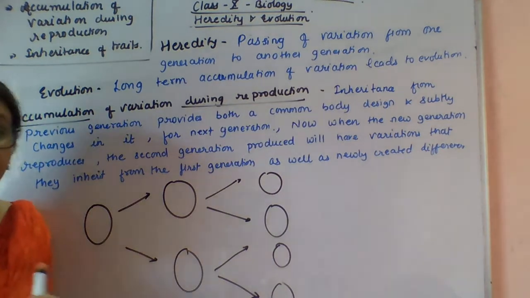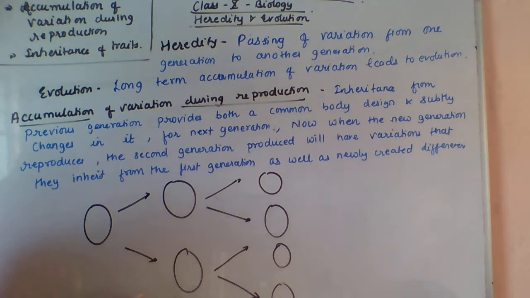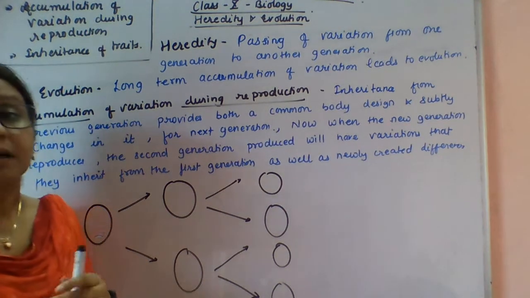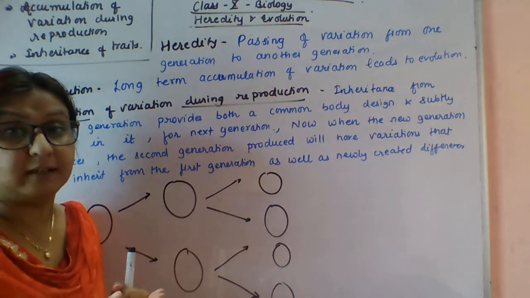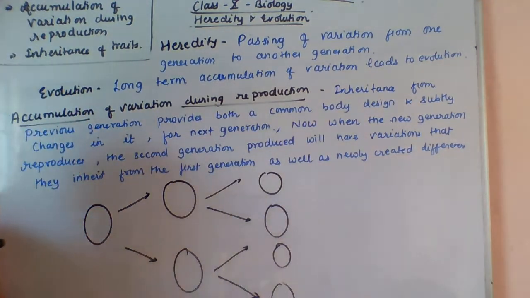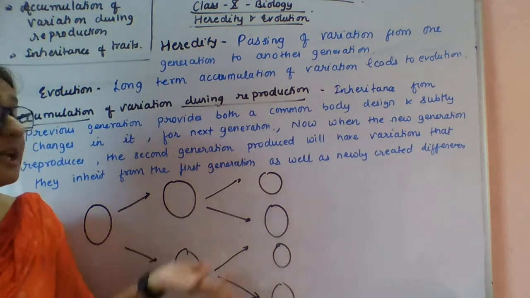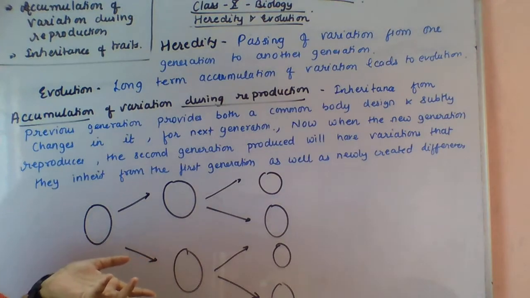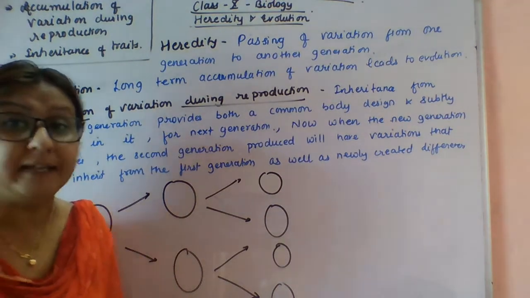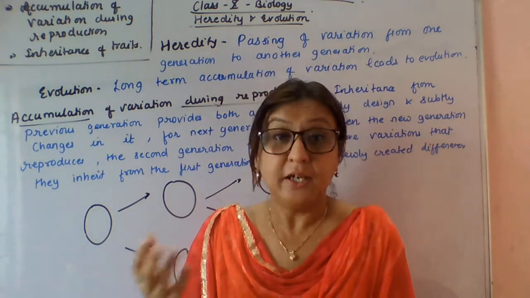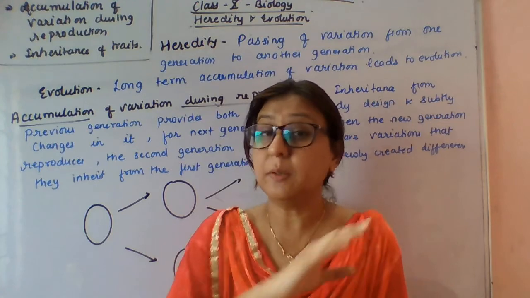Depending upon the nature of the variations, different individuals would have different advantages. Like I explained to you in the last chapter also, some bacteria can withstand heat and survive better as compared to other bacteria. So the variation enables the organism to survive in the prevailing environmental conditions. This example of variation in bacteria, I explained to you in the previous chapter also.